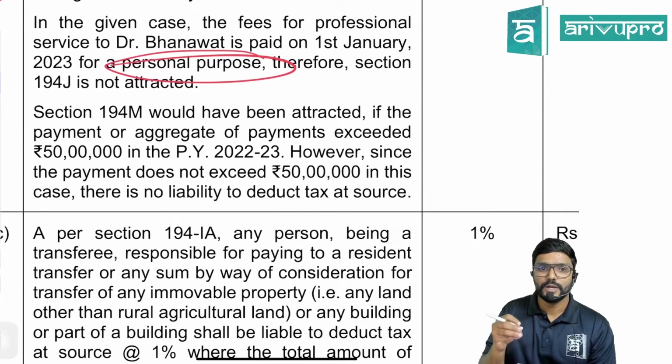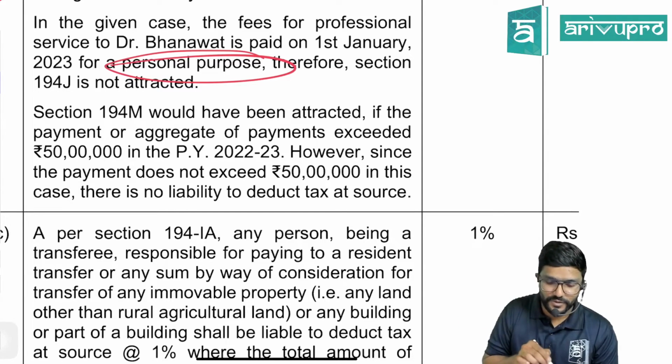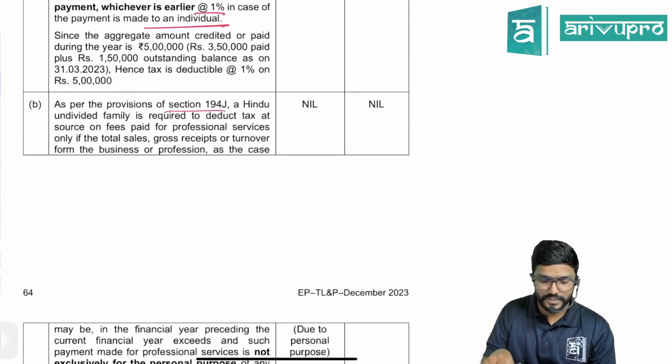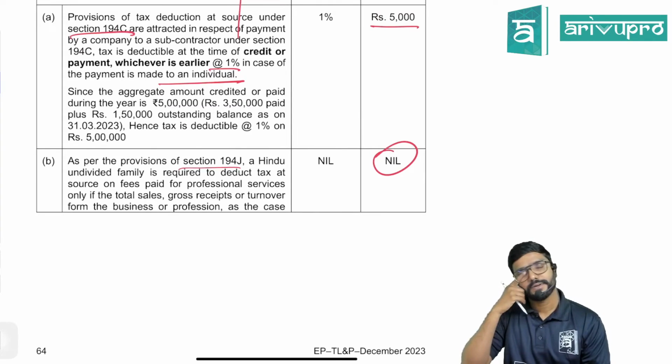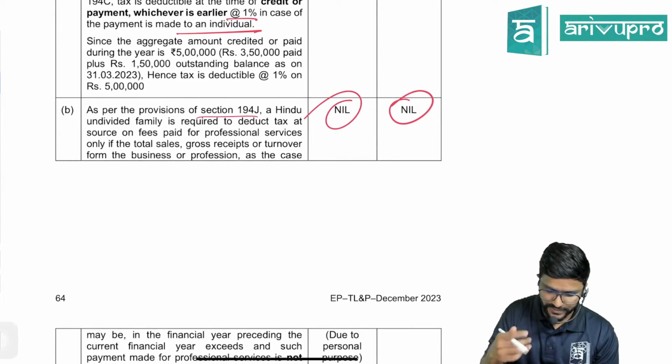Next, coming to M. 194M would have been attracted if the payment or aggregate of payment exceeded 50 lakh in the year, but it is not more than 50 lakh. So even 194M will not get attracted. So that means TDS is nil, guys. TDS is nil. There is no TDS. Simple.